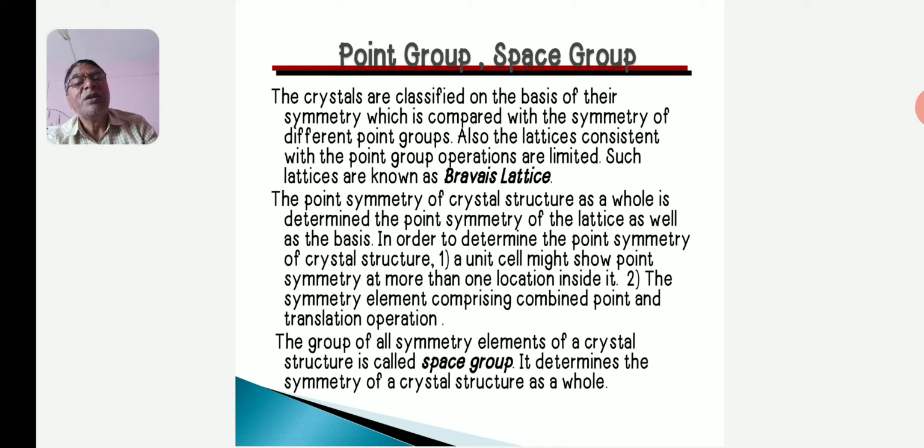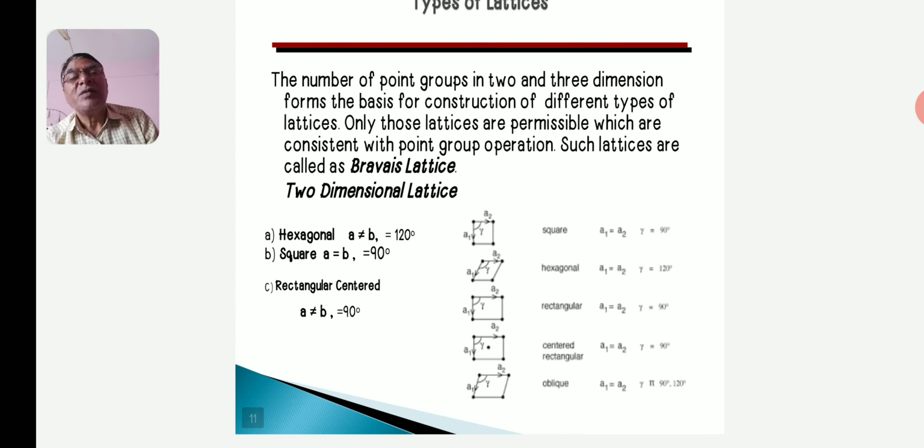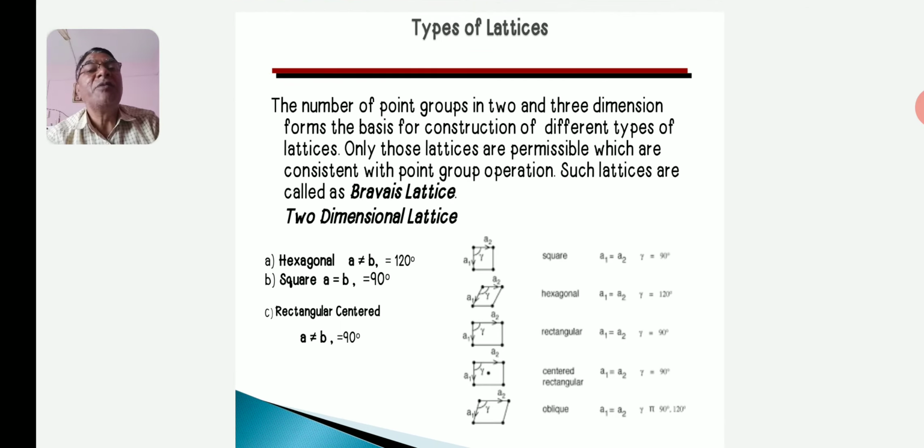After that, we discuss the types of lattice. First of all, we define the Bravais lattice. The point groups in 2 and 3 dimensions form the basis of construction of different types of lattice. Only those are permissible which are consistent with point group operations. Such lattices are called Bravais lattices.